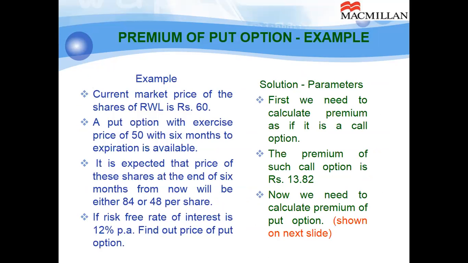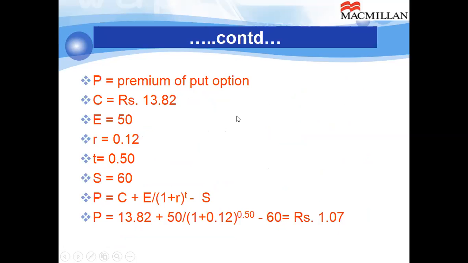So let me continue with that particular put-call parity example. Premium of put option example, the premium of such call option is 13.82. Now we need to calculate premium of put option. Like premium of put option, C is 13.82, E 50, R 12%, T 0.5, S is equal to 60. By using the put-call parity formula, P is unknown.